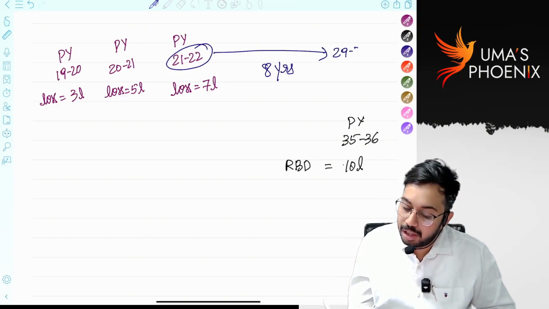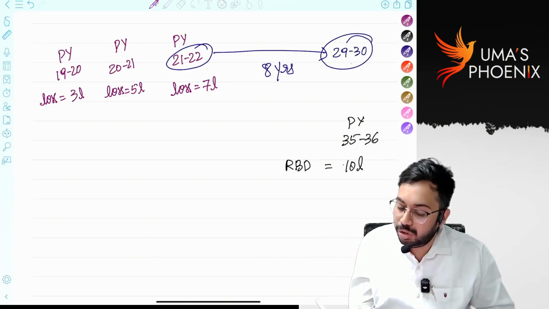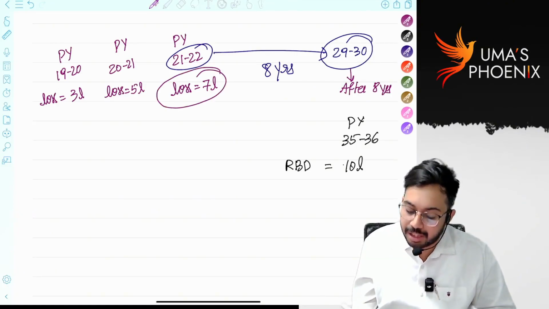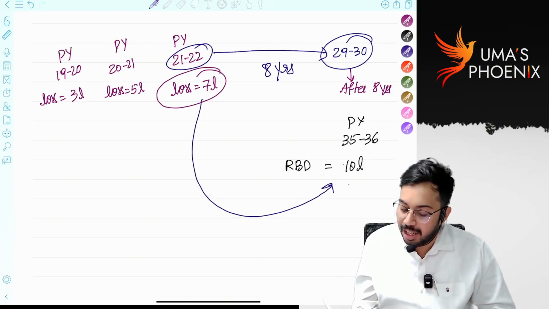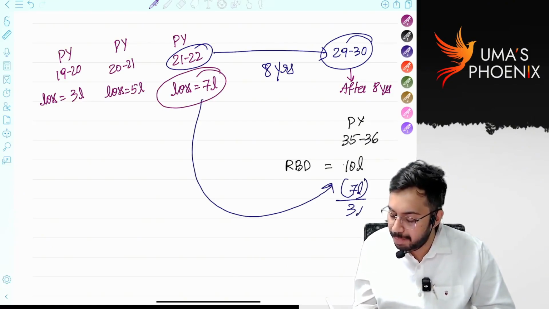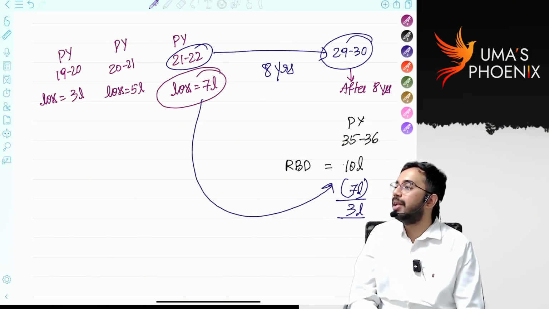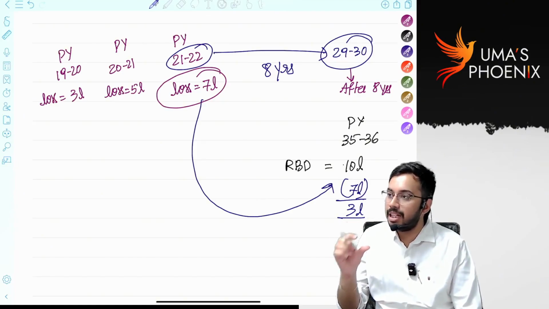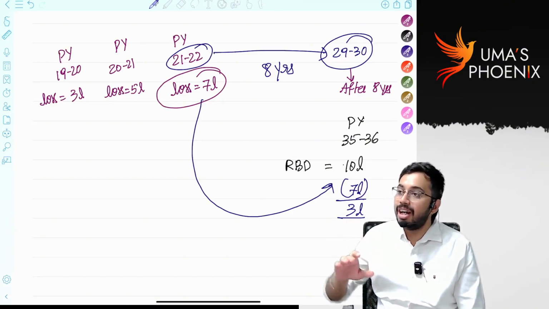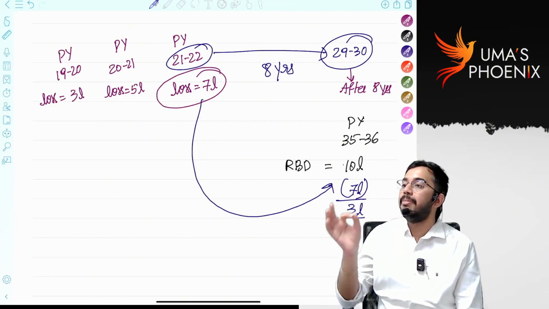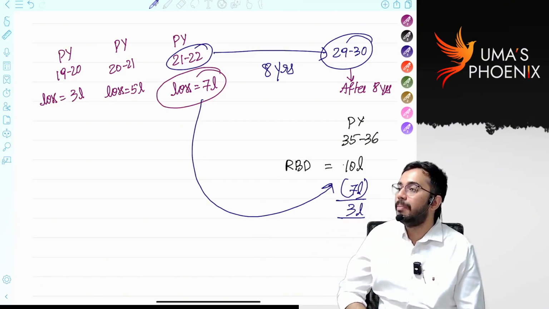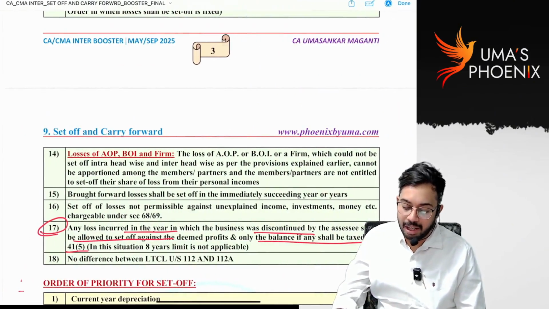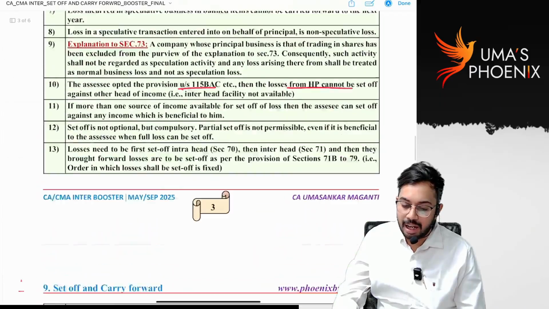Even after 8 years also, still the discontinued year business loss can be set off against recovery of bad debts, and only the balance 3 lakh rupees bad debts are taxable under the head PGBP. Is it clear? So whatever the discontinued year business loss is there, that can be carried forward even after 8 assessment years and can be set off only against recovery of bad debts. Rest all points you read, you will understand automatically. There is not much technicality.